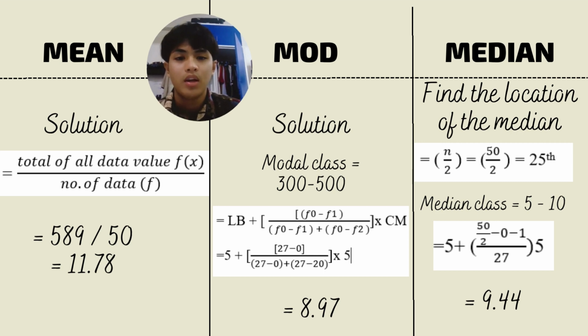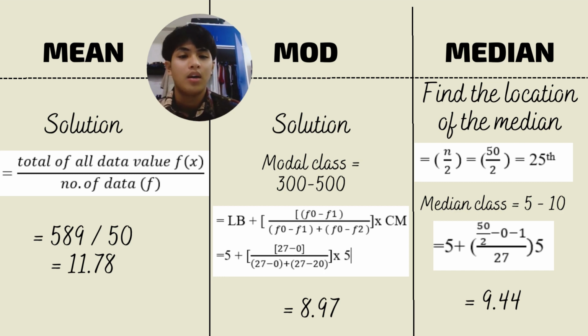And the next one is mode. How to get the mode? It's the same as the question before, where first you need to decide the modal class, which is the range 300 to 500. By using this formula, you will get 8.97. And the last one is median.